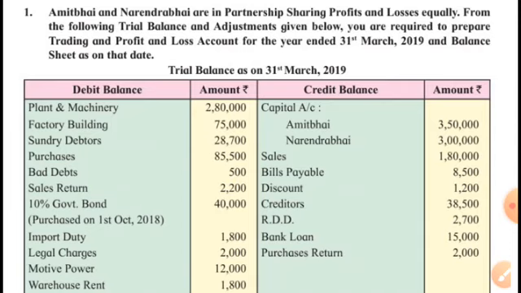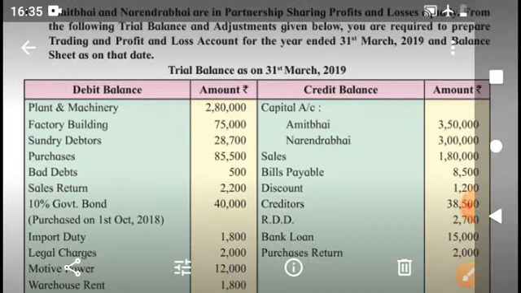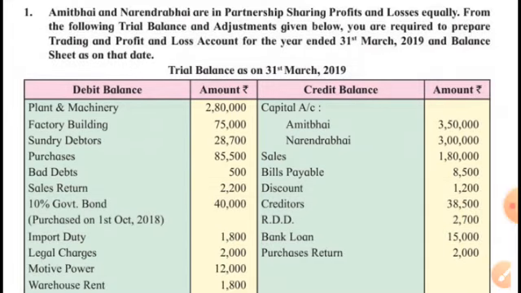Amit Bhai and Narendra Bhai are in partnership, sharing profits and losses equally. 1 is to 1, 50-50 partners they are. From the following trial balance and adjustments, prepare final accounts. Trial balance as on 31st March 2019.